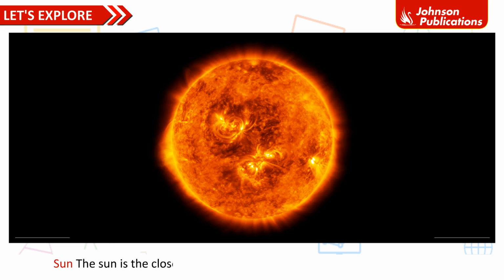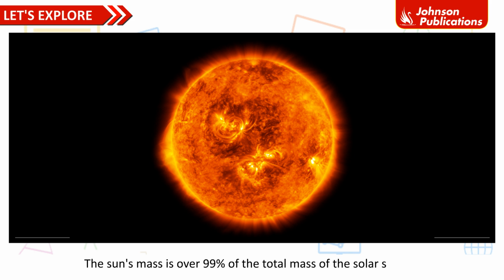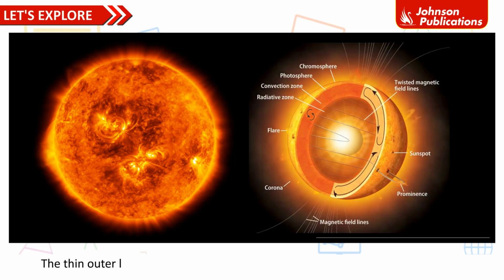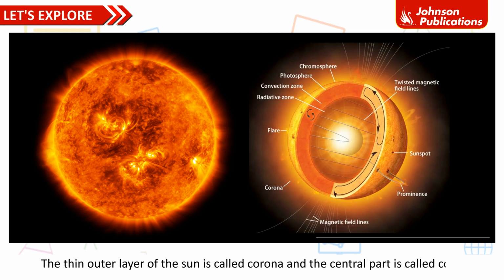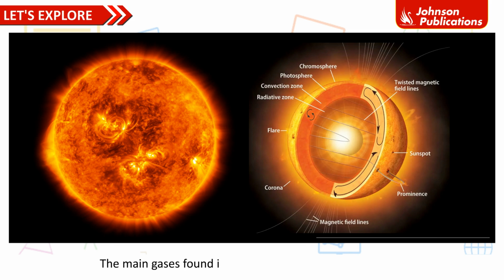Sun. The Sun is the closest star to the Earth. It is a huge ball of burning gases. It is almost 109 times the size of our Earth. The Sun's mass is over 99% of the total mass of the solar system. The thin outer layer of the Sun is called corona and the central part is called core. The main gases found in the Sun are hydrogen and helium.